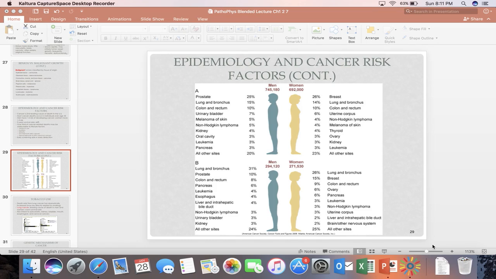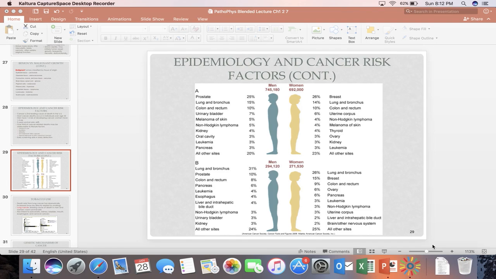A states that men have the highest chance of acquiring prostate cancer, followed by lung and bronchus cancer, and third colorectal cancer, whereas for women, breast cancer is the highest incidence, followed by lungs and bronchus, and then colorectal cancer.